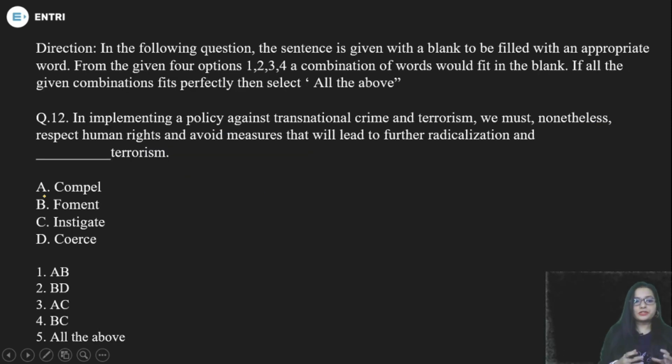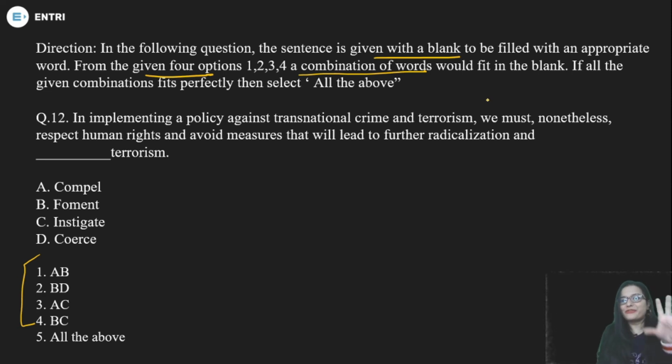Okay, next question we have with a different kind of question pattern. Read the direction. In the following question, a sentence is given with a blank to be filled with an appropriate word from the given 4 options. You have 4 options in combinations of words. If the given combination fits perfectly, then select all of the above.